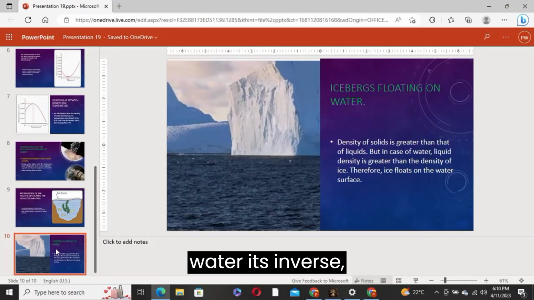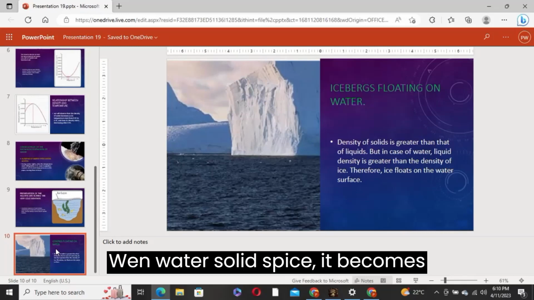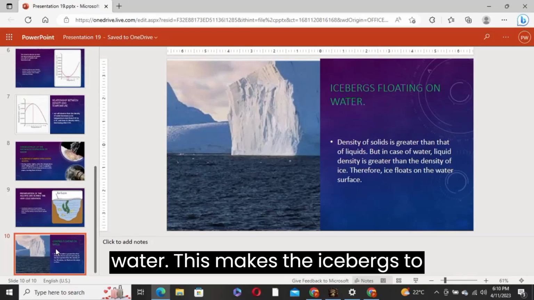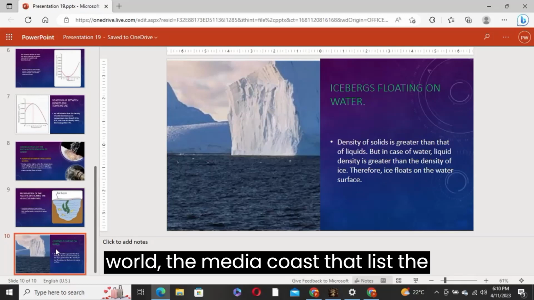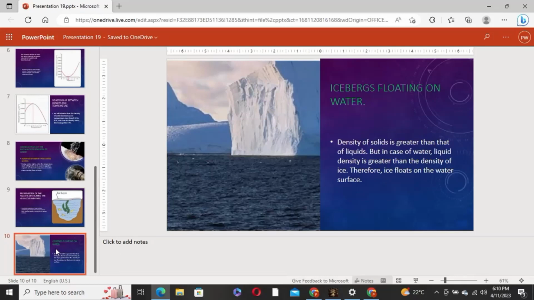It's exactly the opposite. When water solidifies, it becomes lighter compared to liquid water. This makes the icebergs float on top of it. And this is the major cause that leads to the preservation of wildlife, aquatic life during winter.